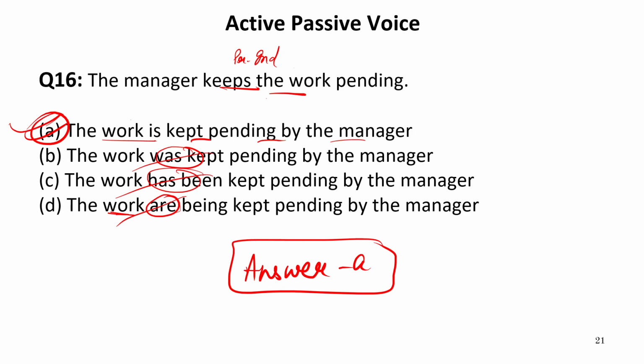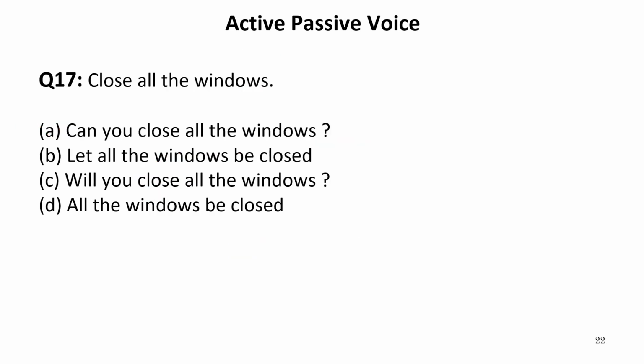Now let us move to the next one. Close all the windows. This is an imperative sentence in which someone is giving an order. So whenever this sentence has to be converted into passive voice, there are two methods to convert such a sentence into passive voice. We can make the passive voice of such a sentence using let or phrases like you are ordered, you are requested.